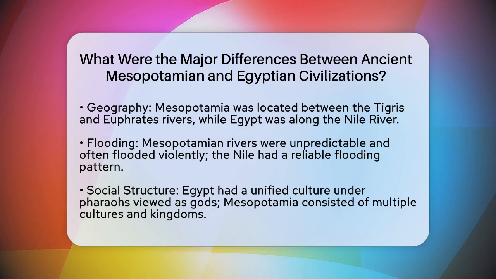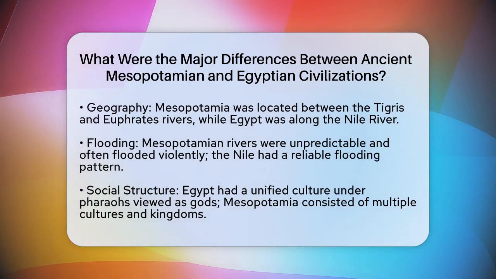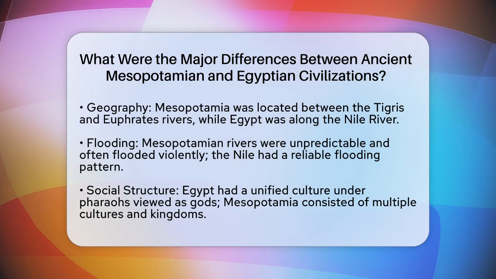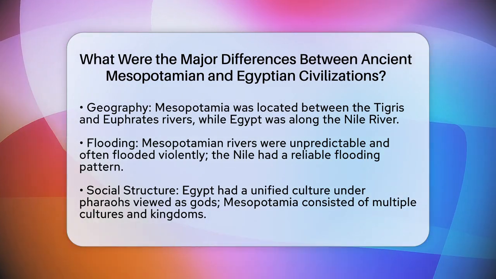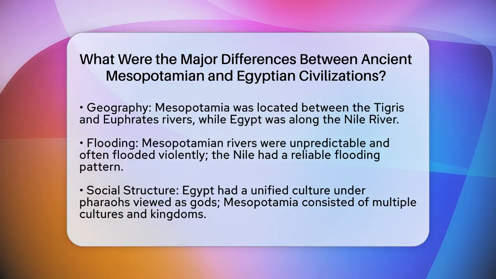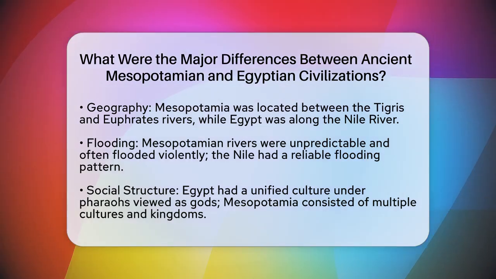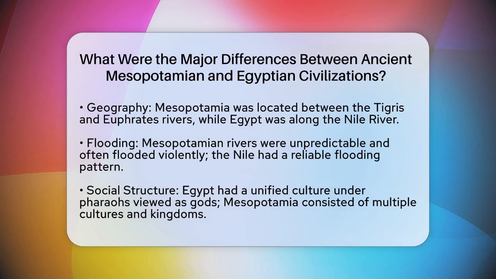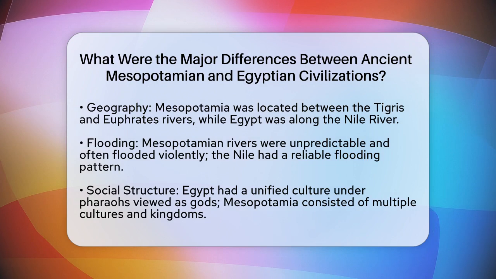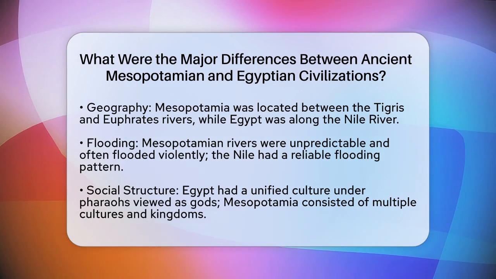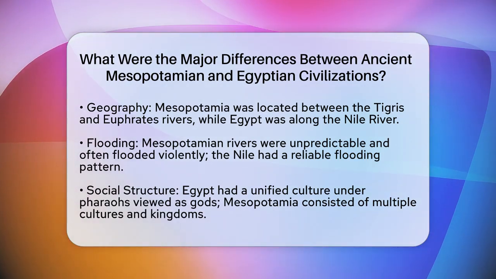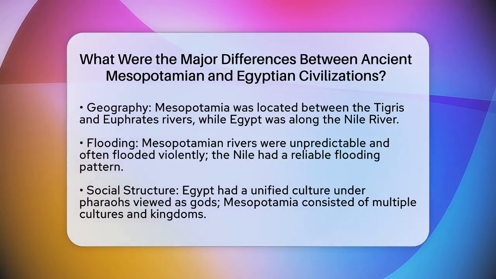First, let's talk about geography. Mesopotamia, which means between the rivers, was situated between the Tigris and Euphrates rivers. These rivers were unpredictable and often flooded violently, which made farming challenging but also fertile. In contrast, ancient Egypt was along the Nile River, which had a more reliable and calm flooding pattern, making it ideal for agriculture.